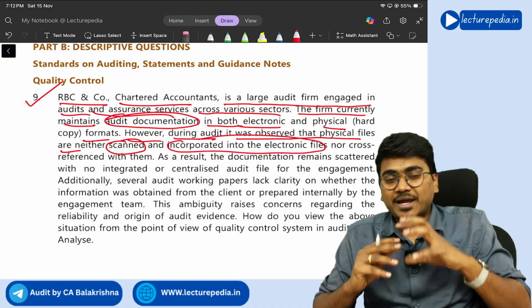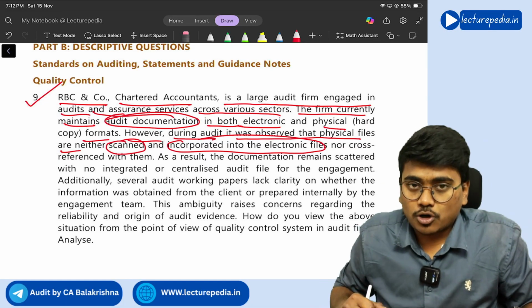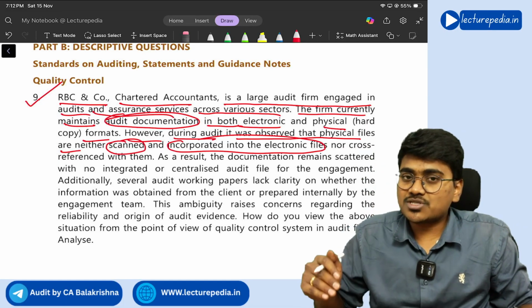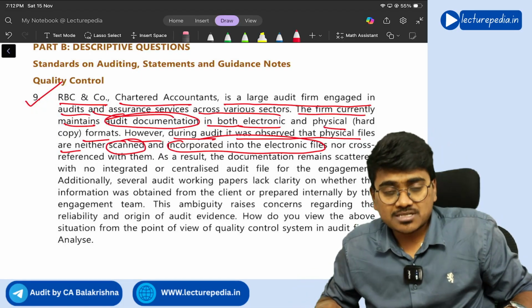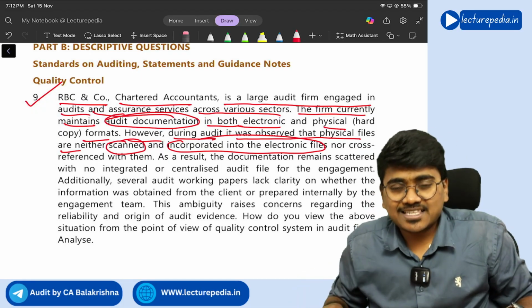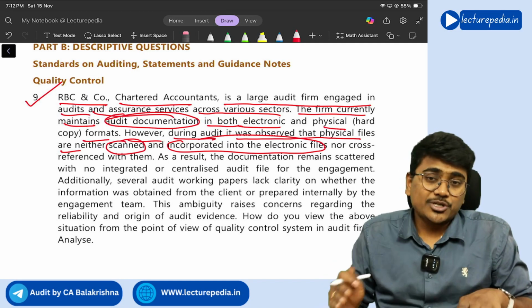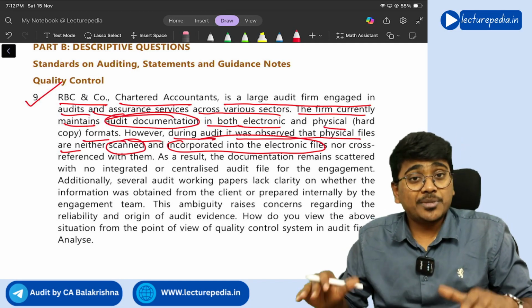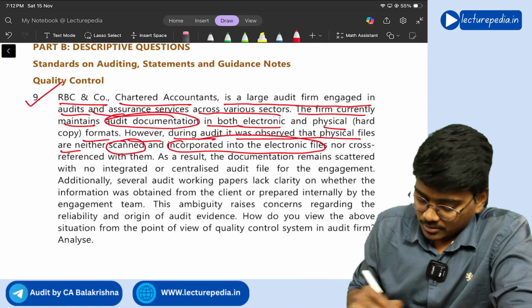See, they are maintaining documentation in soft copy as well as physical. So in this particular situation, you need to scan the hard copies and integrate them with the soft copies, and you should also cross reference them, correct or not. This is not being followed in the firm, it seems.